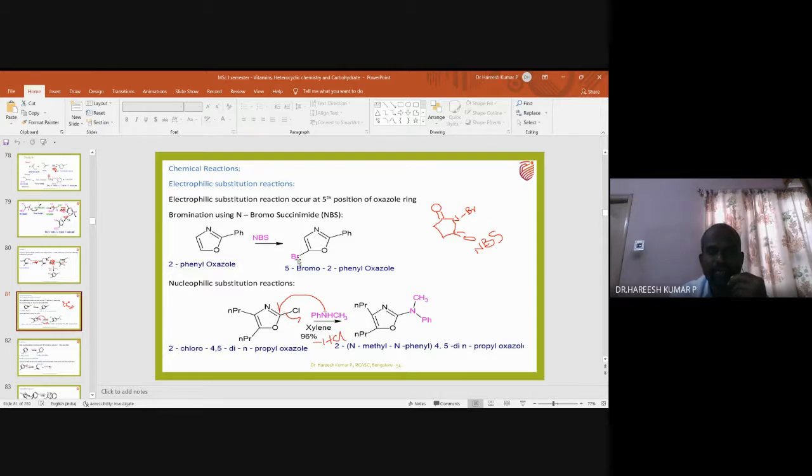And then tell me, what is the position of electrophilic attack on the oxazole? Fifth position. Why? Because you are getting a 5-bromo product. Br is the electrophile. So the fifth position of the oxazole is the electrophilic attacking place, whereas nucleophilic attack means the second position of the oxazole. Is there any doubt? With this, I will go to the next slide.